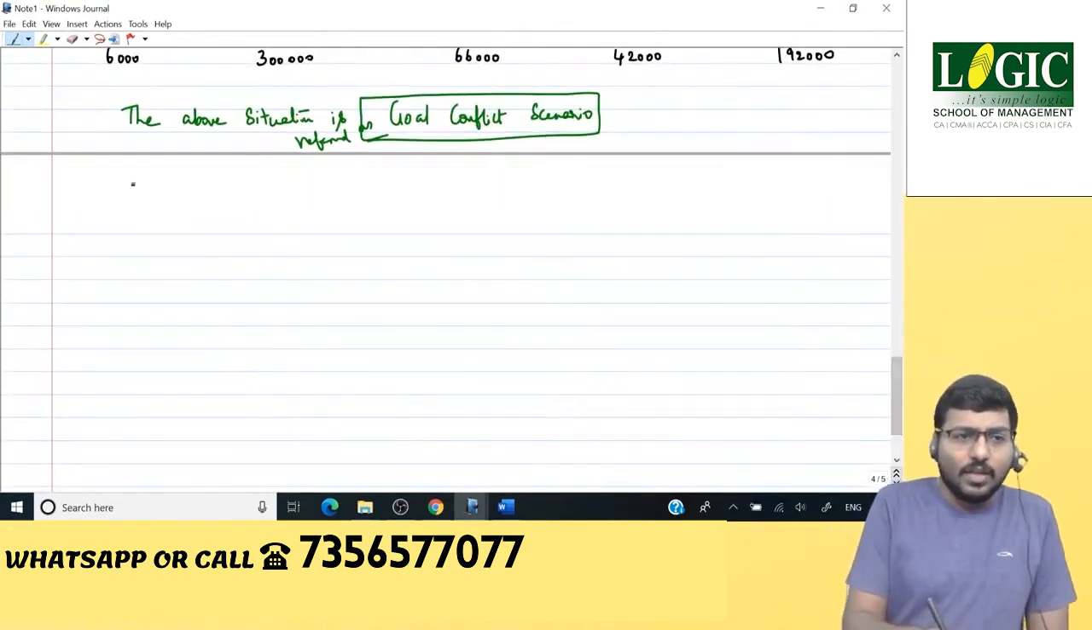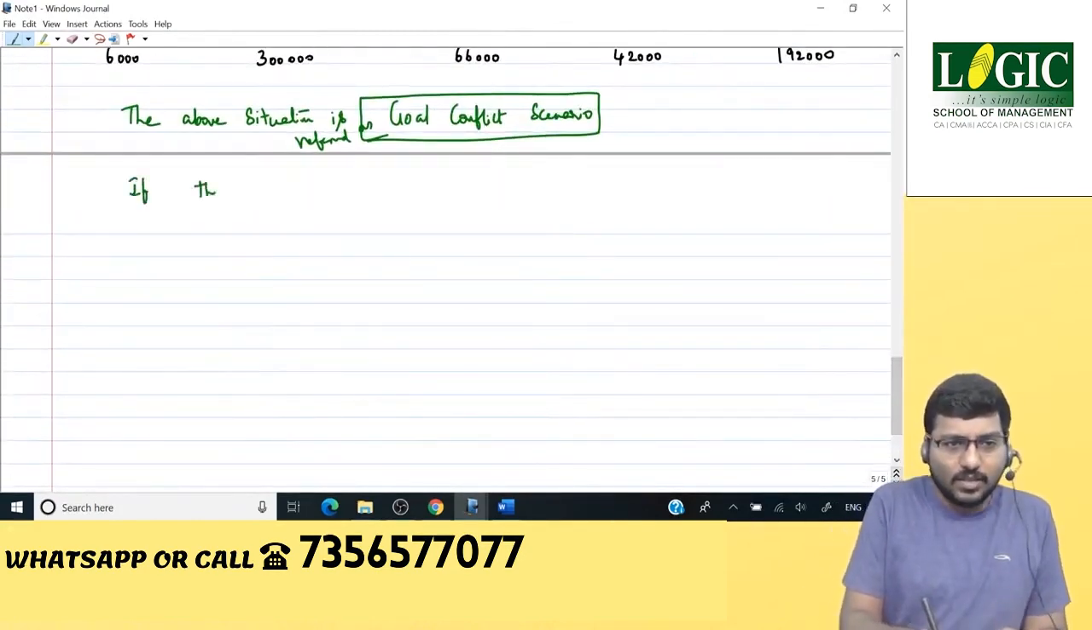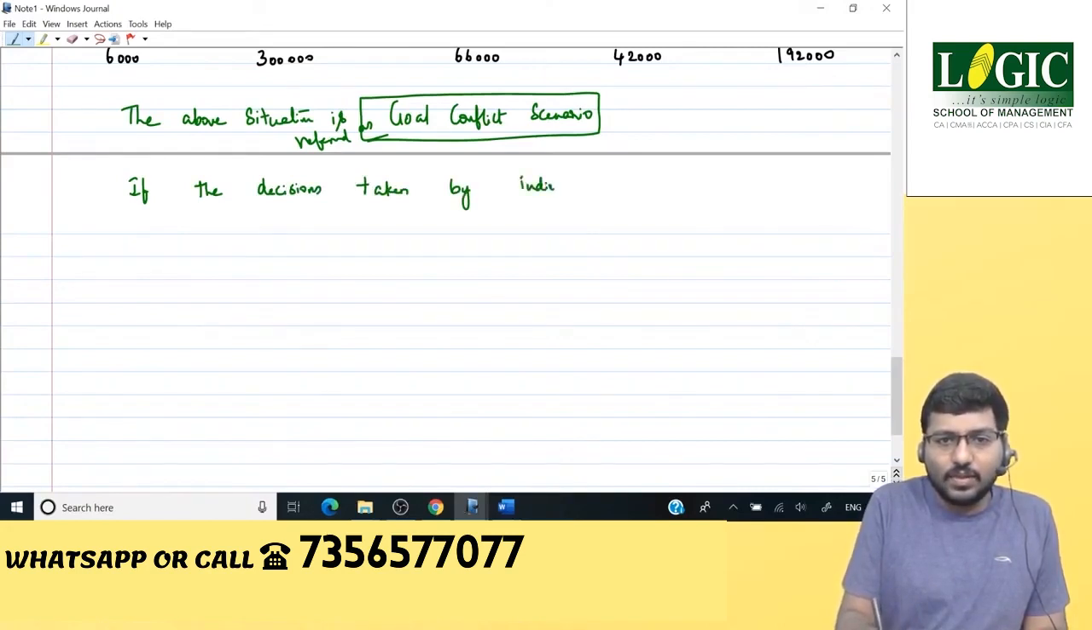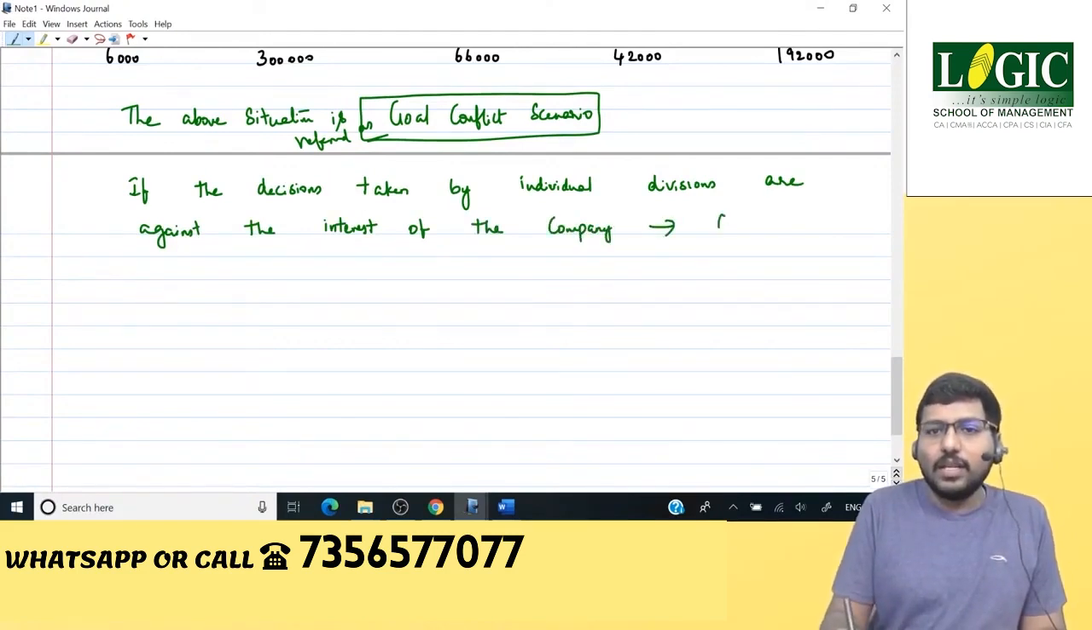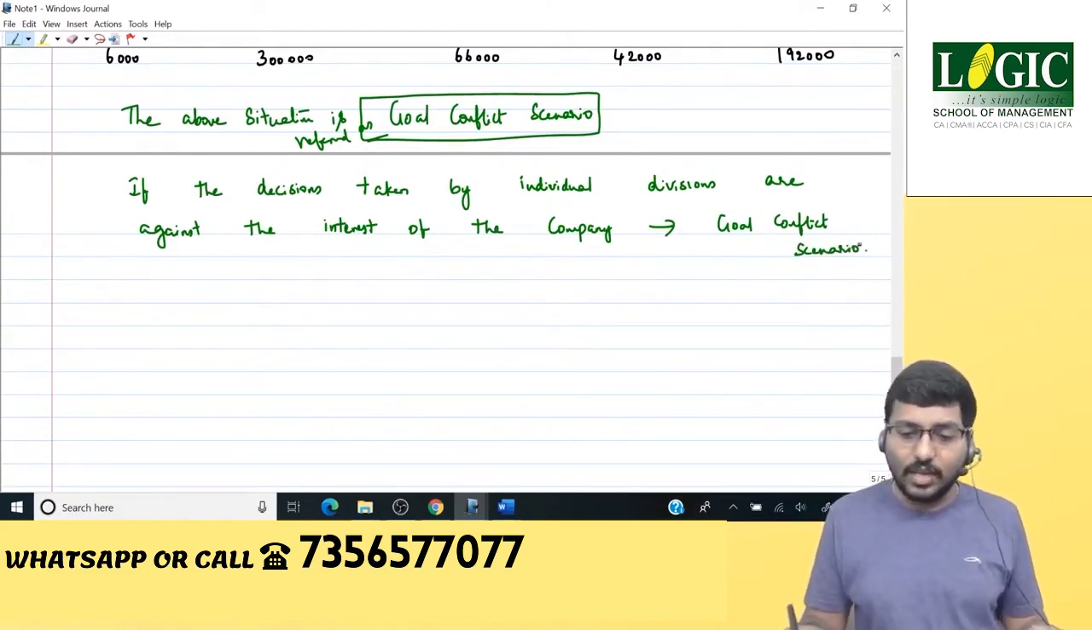See, if the decisions taken by individual divisions are against the interest of the company, then it is called goal conflict scenario. Goal conflict scenario.